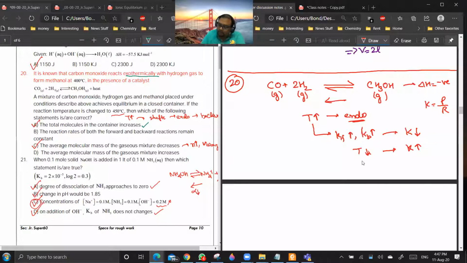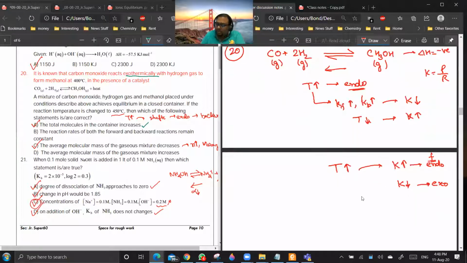See, if temperature is increased and if decreased, all the possibilities are like this. If your temperature is increasing, then the value of K will increase if the forward direction is endothermic. Are you getting a point? And K will decrease if the forward direction is exothermic. Getting my point? Yes, sir. Remember these two cases. The other will be simple.